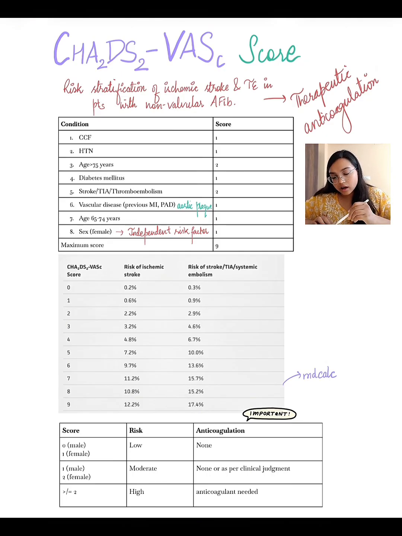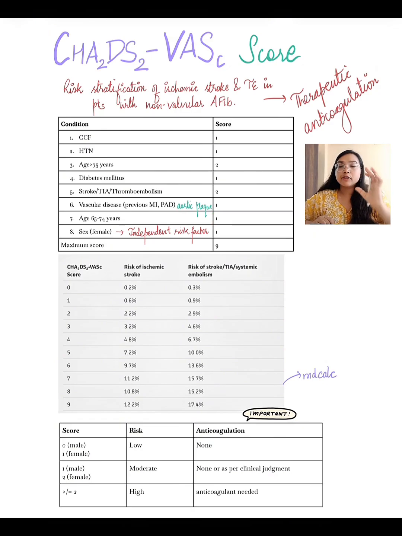It includes CCF, congestive cardiac failure, which is 1 point, hypertension 1 point, age more than 75 years is given 2 points because age is a significant risk factor for the development of stroke. Diabetes mellitus is given 1 point. History of stroke or TIA or thromboembolism in the past is given 2 points. History of vascular disease, including previous MI or peripheral arterial disease or aortic plaque, is given 1 point. And age between 65 to 74 is given 1 point.